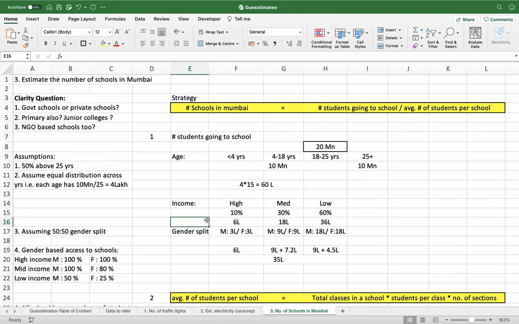Now we do understand that our country is a patriarchal society. It is no secret as such.